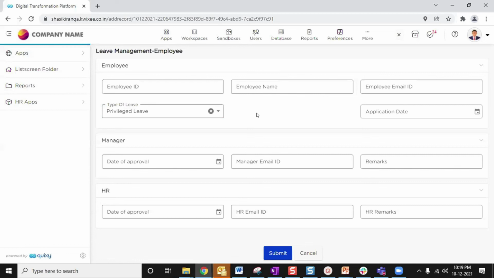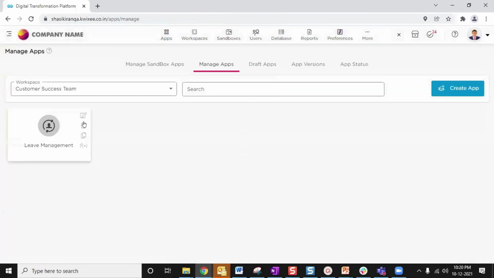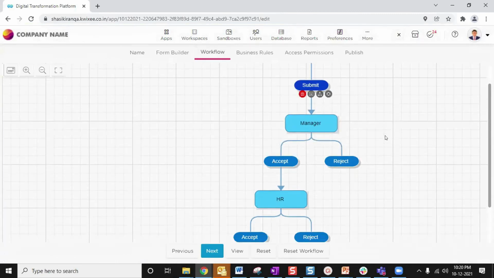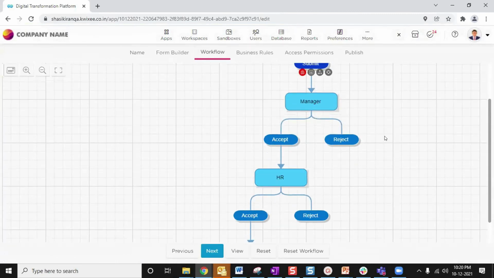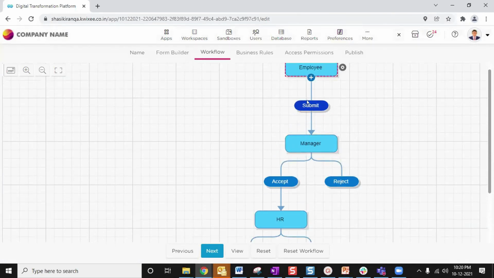Now let me show you the other parts of the workflow. And after that, at the end of the day, I will show you the end-to-end working of the application. So now let me go to manage apps and edit this application. I want to edit this application to show you the other types of workflows which are there. Now, this is a sequential workflow where there is a single flow from one step to the other step.